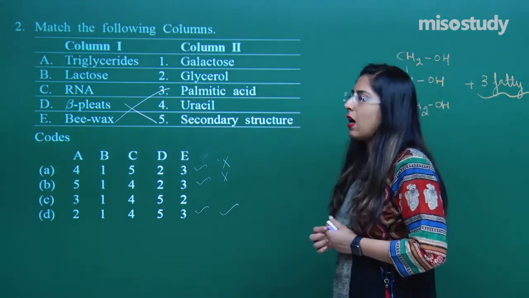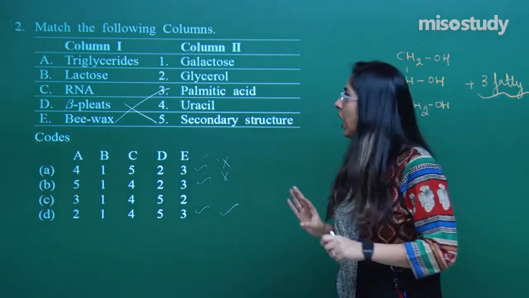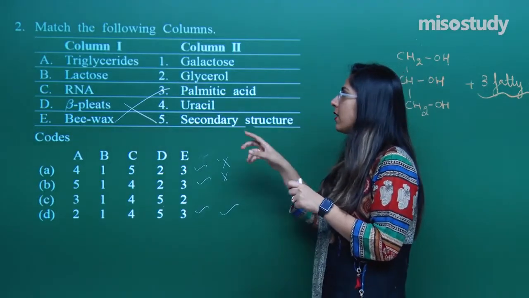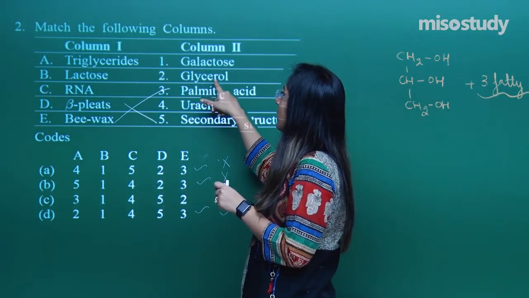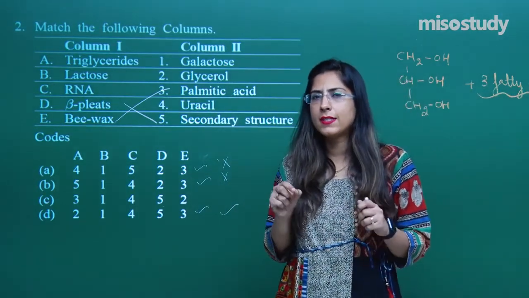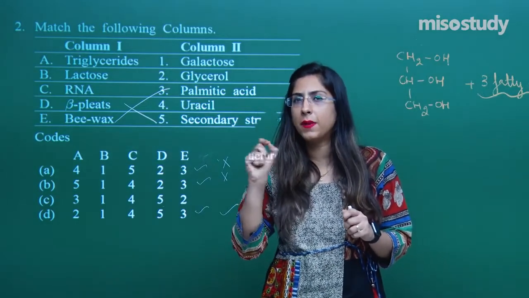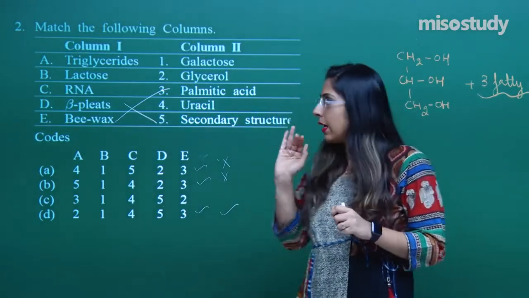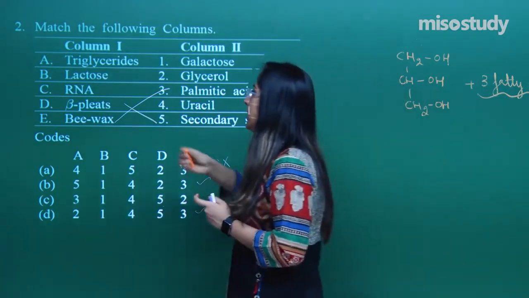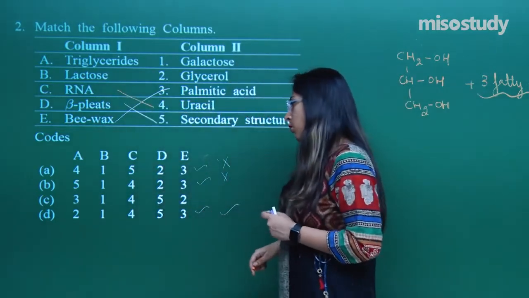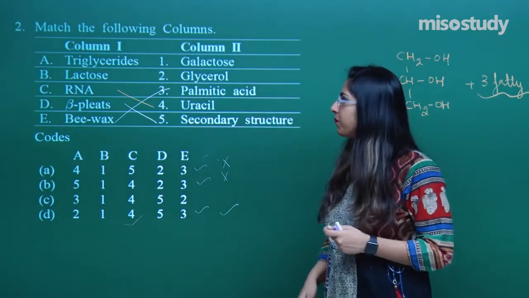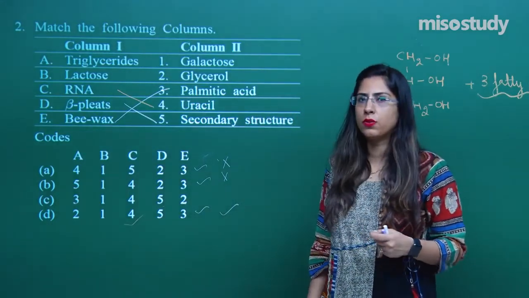Next, it is written over here RNA. We know that RNA and DNA are the genetic material. So can you see any genetic material kind of thing? And it is written over here ribose, galactose, glycerol and uracil. We know that in RNA, one extra base, uracil, is present in place of thymine. So I can match this C with the 4th option. So I'll check whether 4 is written over here or not. The 4 is there.